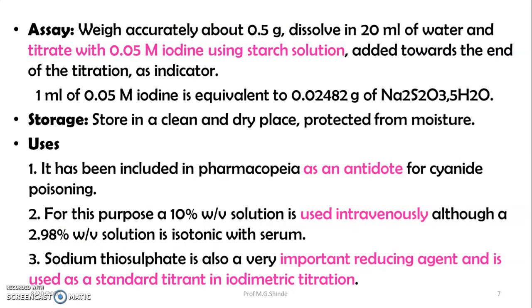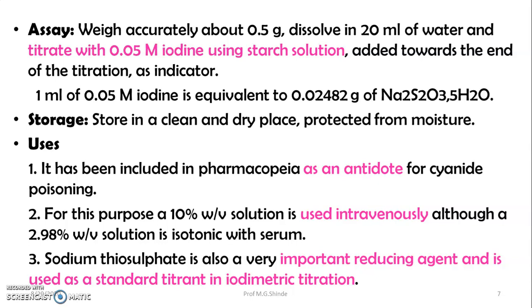thiosulfate. Assay: it is assayed by the iodometric method, in which accurately about 0.5 gram of sample is weighed, dissolved in 20 ml of water, and titrated with 0.05 molar iodine using starch solution. At the end of the titration, starch solution is added as the indicator. 1 ml of 0.05 molar iodine is equivalent to 0.02482 gram of sodium thiosulfate. Storage: it should be stored in a clean and dry place, protected from moisture.